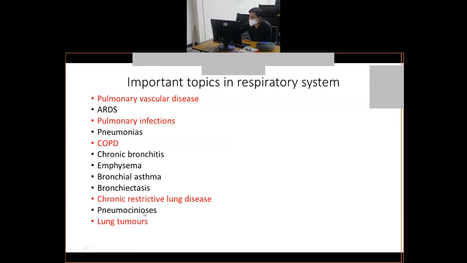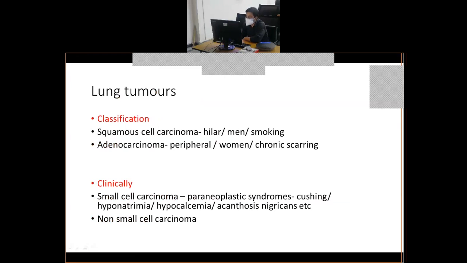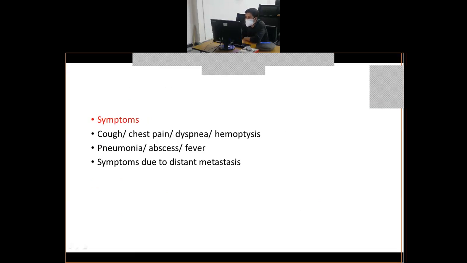So what kind of clinical based questions can come from lung tumors? A question will come like this. A 60-year-old male presented with chronic cough, chest pain and fever.